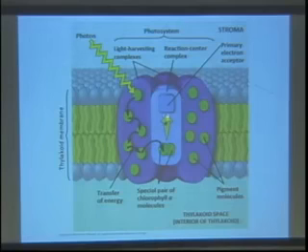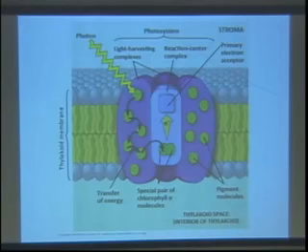And when that happens, an electron is transferred to the primary electron acceptor here, and that triggers a series of electron transport reactions that lead ultimately to the production of a proton gradient and the synthesis of ATP, very analogous to what we saw in oxidative phosphorylation. Question? These are all going to be redox reactions, okay? So very similar to what we saw with oxidative phosphorylation.